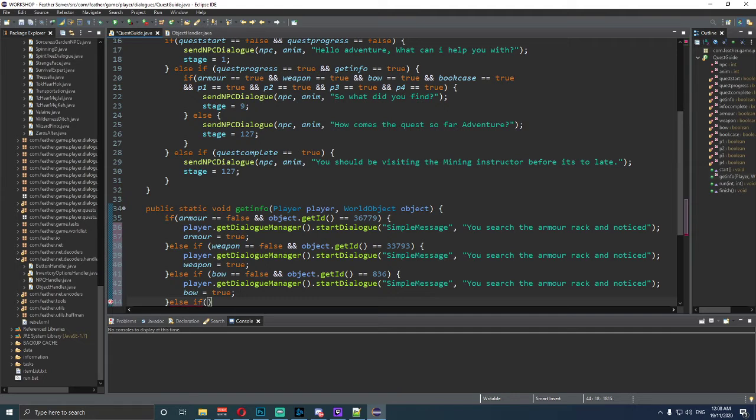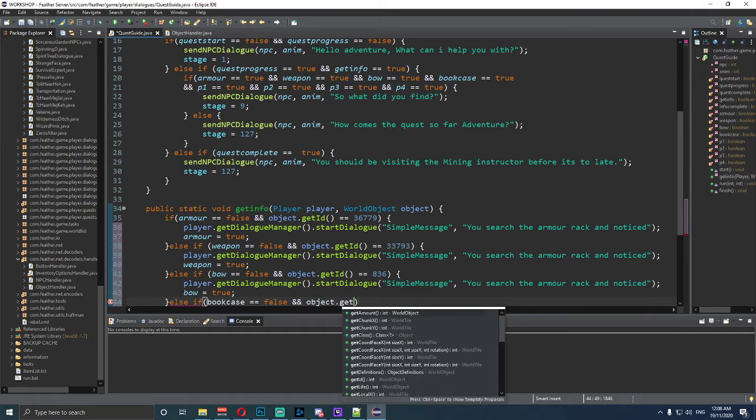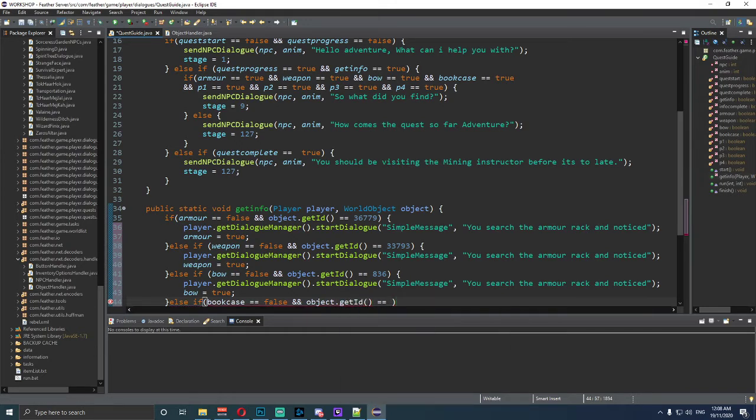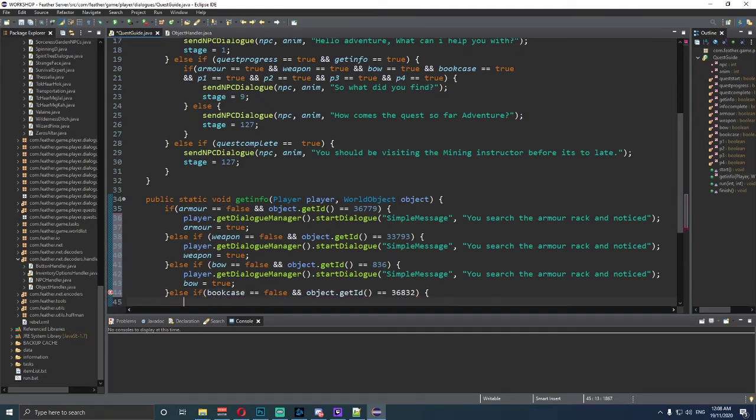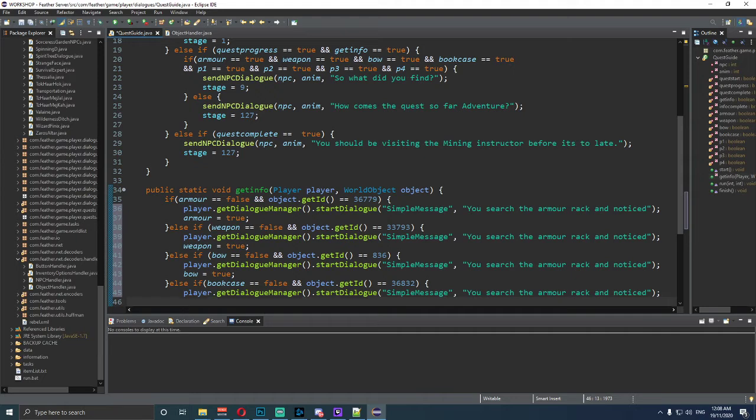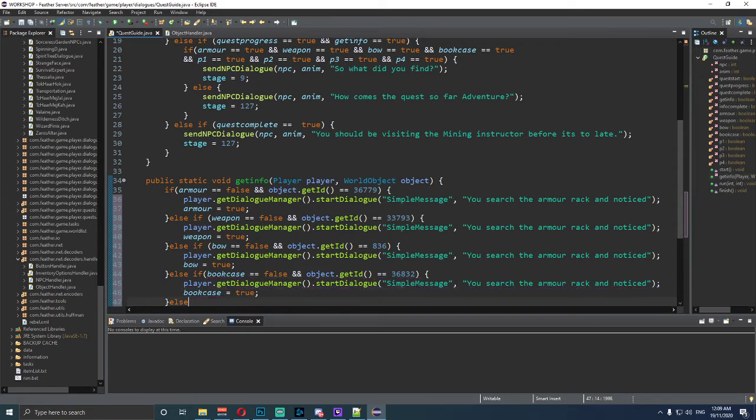And after this one, it was bookcase. So bookcase is equal to false, and object.getID is equal to 36832. So 36832. Open and close on that one. Copy and paste that. And the next thing that we need to do is bookcase is equal to true. Okay. Now we're going to do else if again, and this is P1 is equal to false, and